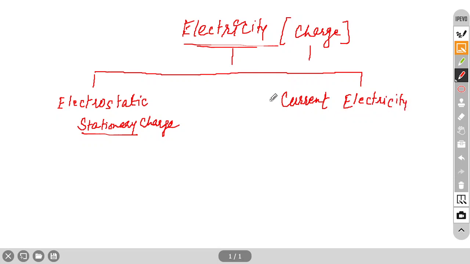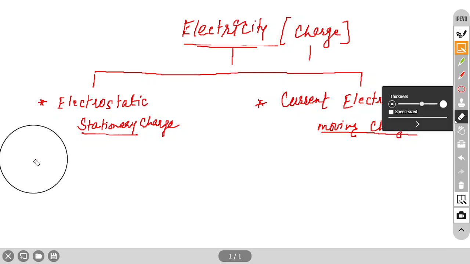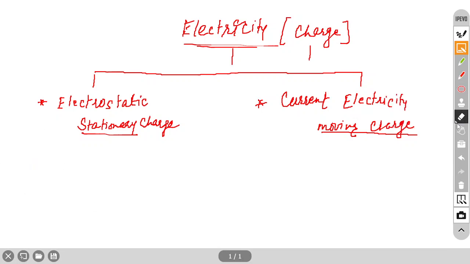Here in 10th grade, most of the topics are related to moving charge. Those phenomena which are related to moving charge are called current electricity. So now we'll discuss the topics. In electrostatics, we start with a stable charge. Suppose here we have one positive charge which is stable, positive or negative. Two types of charges we have.